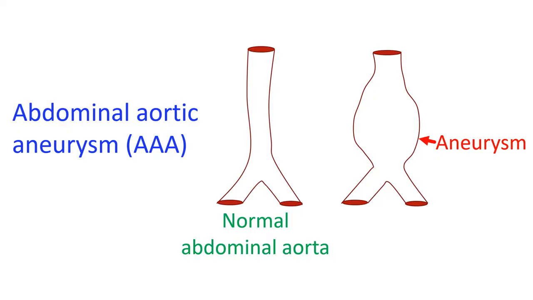Aneurysm can occur in the chest or tummy, producing localized pain and prominent pulsations if it is very large. A large aortic aneurysm can be felt as a bulge in the tummy. Abdominal aortic aneurysm is often called by the short form AAA. It is increasingly common as age advances.